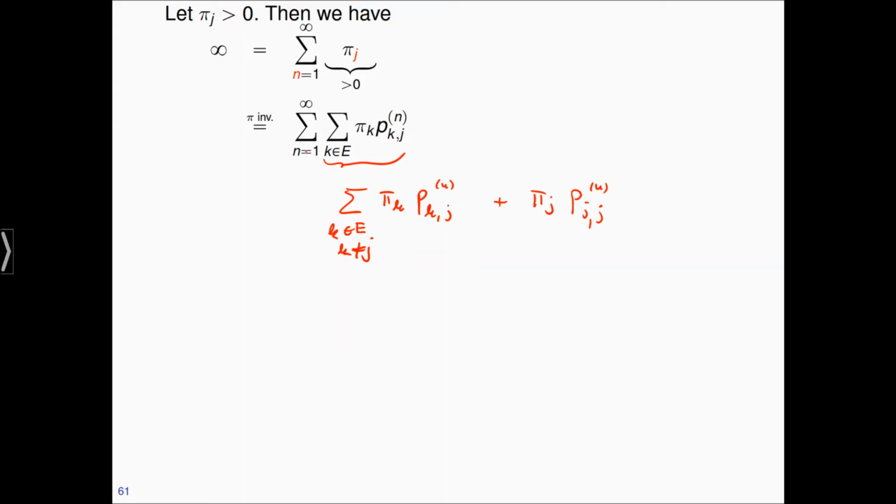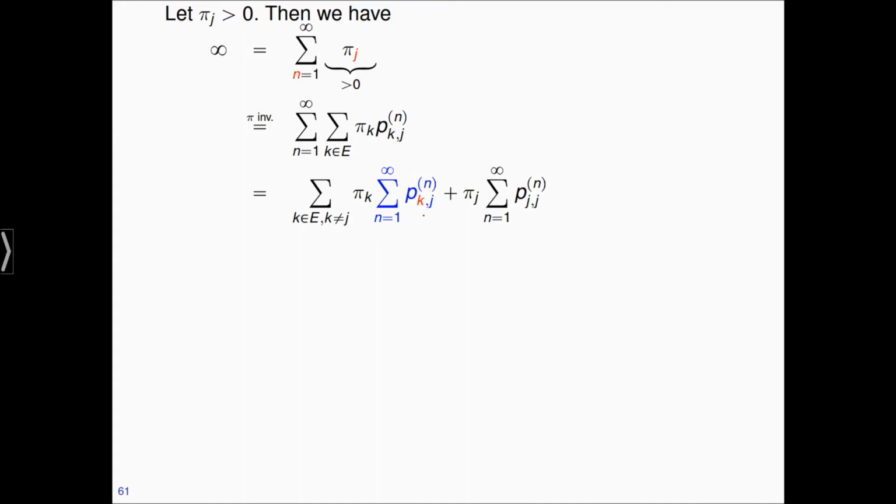And of course, there's this n sum here in front, and I'm going to pull this past this sum here, which I can do by Fubini because everything is non-negative. So the n sum is applied first here, and of course also here. So that's what you see here. Ignore the coloring at the moment. This is the sum without the j. This is the j term, and I've moved the n sums here and here.